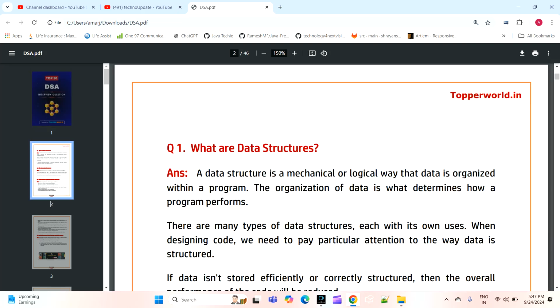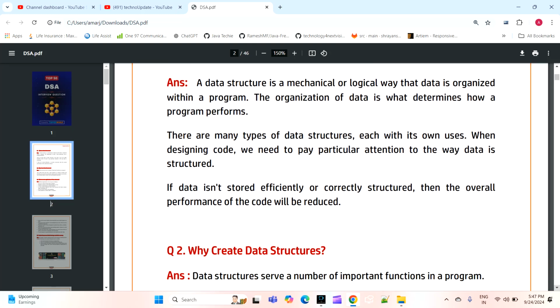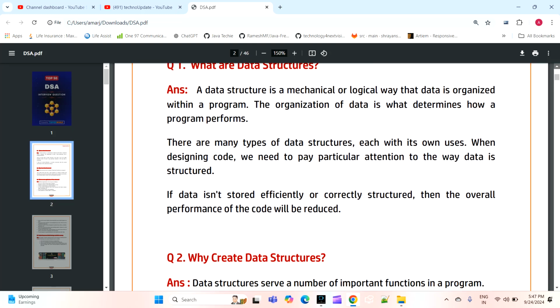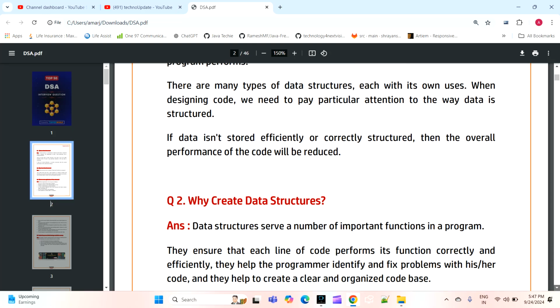So the first question is, what is data structures? When to use data structures? What are those data structures which we are using on a daily basis? So in real time they will ask related to data structures. Simple, what is data structures? How will we implement these data structures?